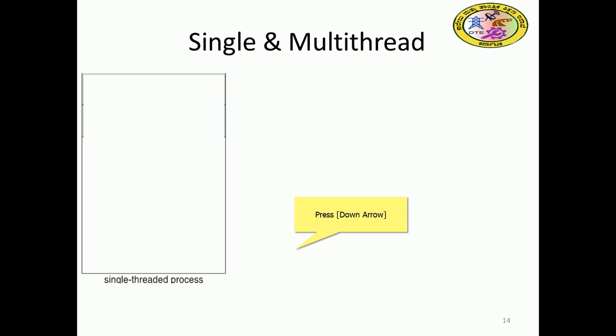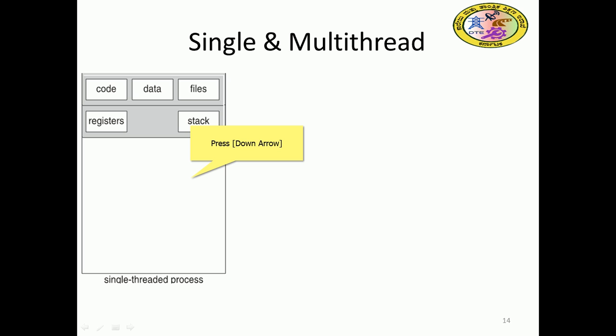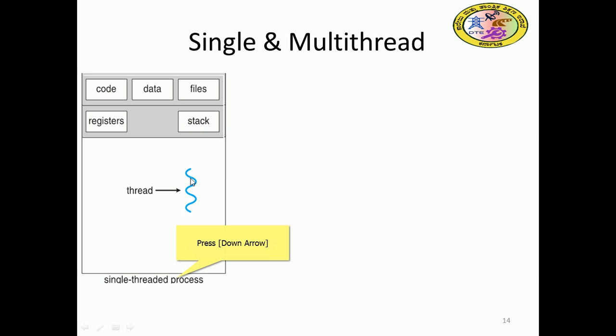So let us see threads, how they look, single thread and multi-thread, right? So what is a single thread? A single thread contains the code information, data information, files, registers, stack, and program counter. Those are all the information related to that thread. This blue indicates those 5 pieces of data that will be there.